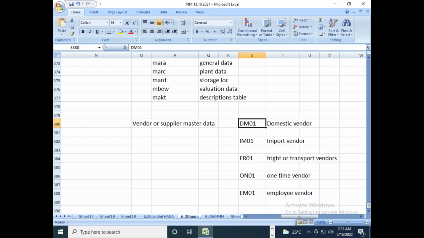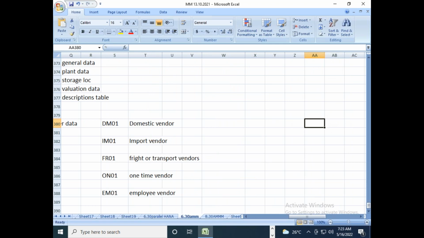In the case of the material, we have the material type. What is the configuration that I need to perform as a part of vendor master data? The configuration is, I need to create vendor account groups, like material types. We created material types, right? In the same way, you need to create vendor account groups in the case of the vendor master data.